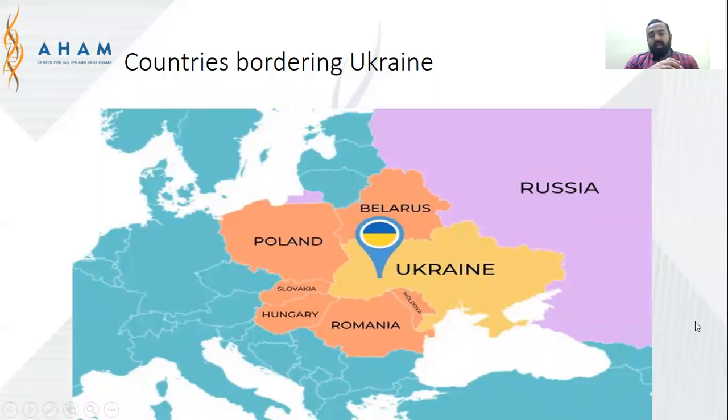So first one, Ukraine. If you can look at my pointer, Russia has invaded through this direction. Belarus has said I will be changing my country status from non-nuclear, or we will be supporting Russian nuclear weapons to be positioned here. There was news like that.